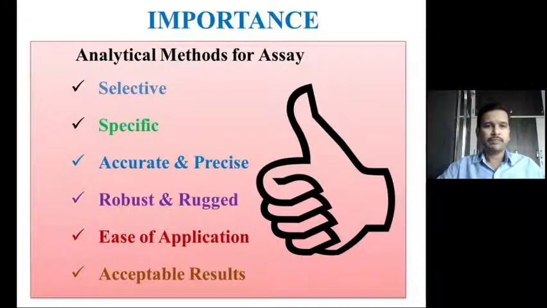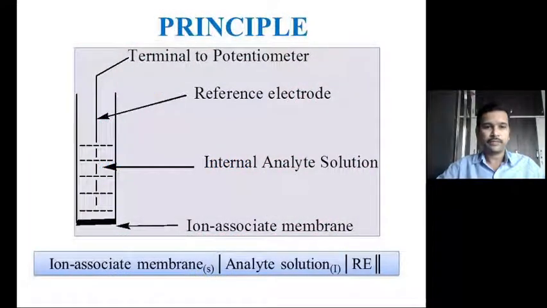Any analytical method we are going to develop for assaying any compound must be selective, must be specific, should be accurate and precise, it should be robust and rugged, it should be very easy to apply for real samples, and overall the results must be acceptable by the chemical community.